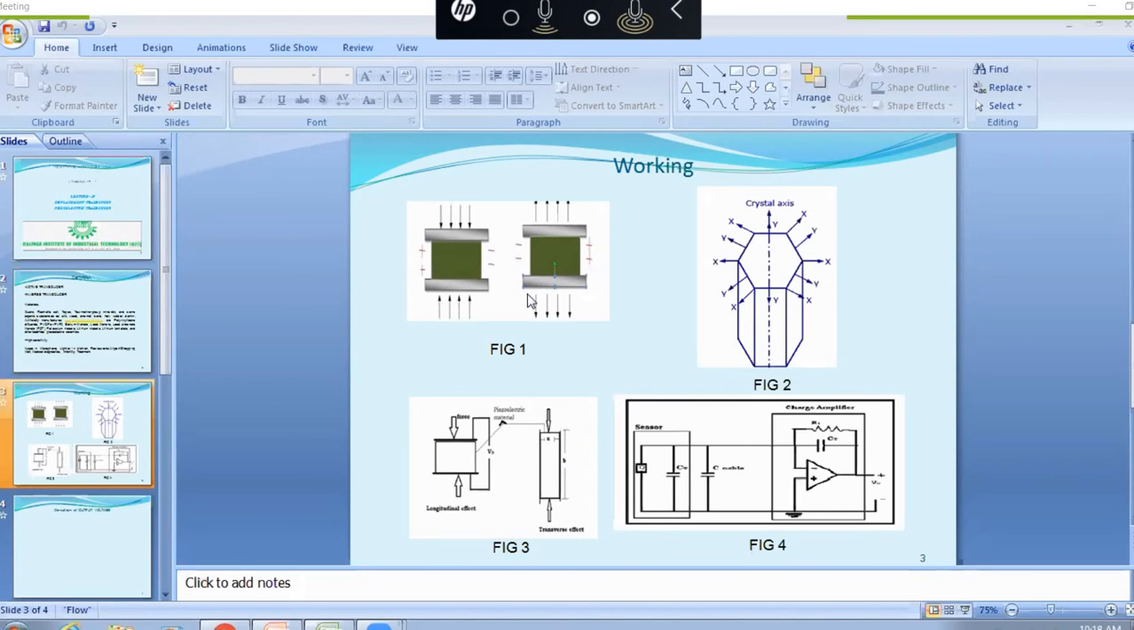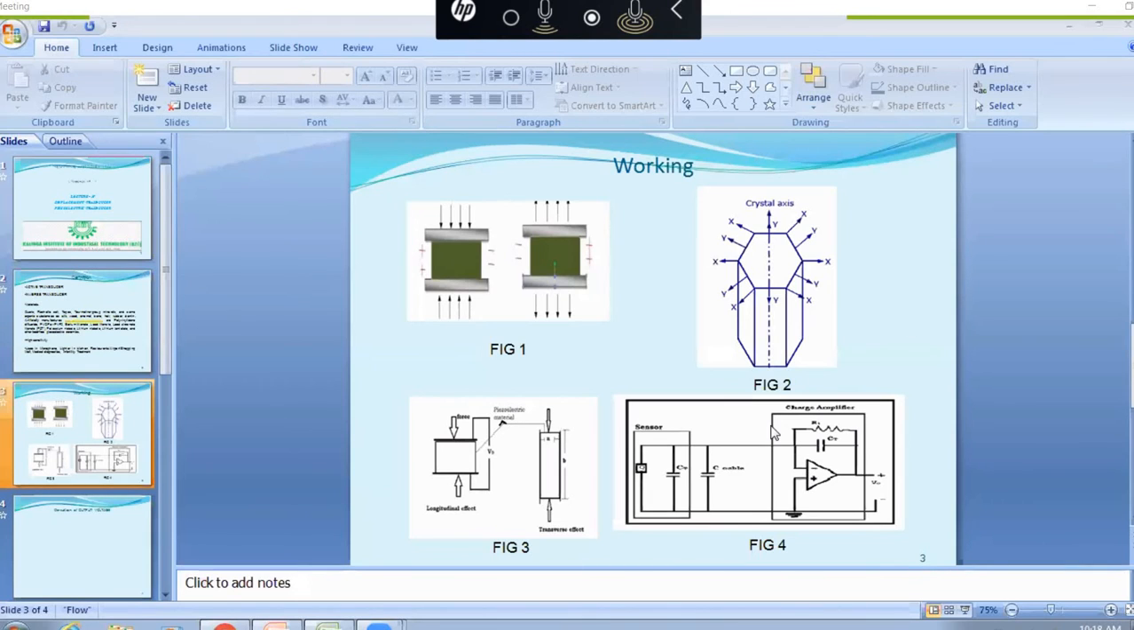This charge is taken to the amplifier because it is a very low level signal. That's why you have to increase the strength of the signals. The amplifier boosts the signals, meaning you will be getting a high level of power signals.